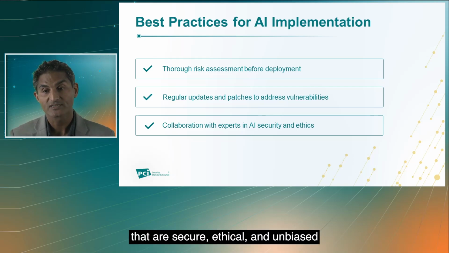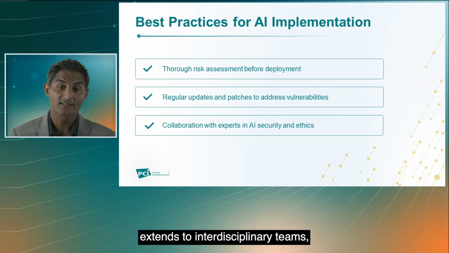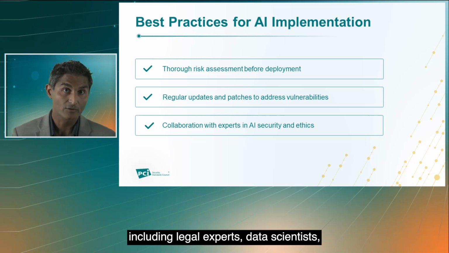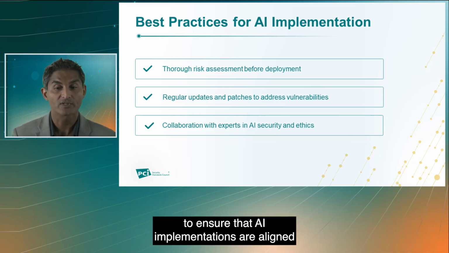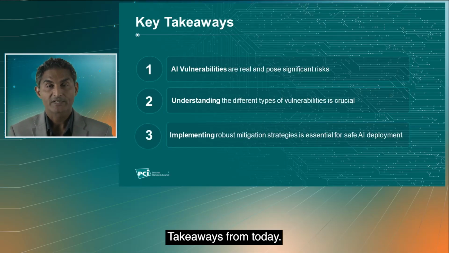Implementing AI systems that are secure, ethical, and unbiased requires expertise in diverse fields. Collaboration with experts extends to interdisciplinary teams, including legal experts, data scientists, and domain specialists, to ensure that AI implementations are aligned with legal and industry regulations and specific use cases.